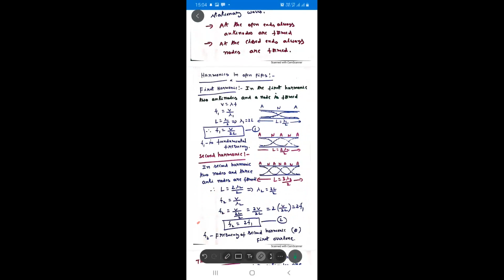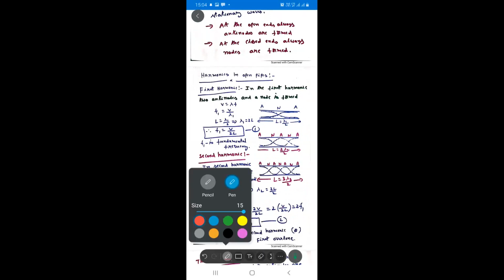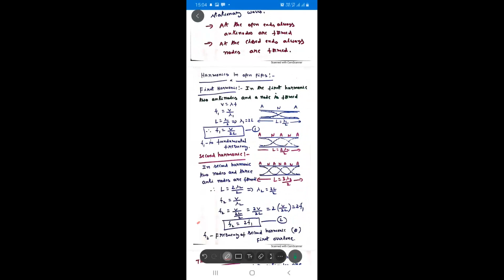Now see here the diagram of the third harmonic. In the third harmonic, how many nodes and antinodes are there? 1, 2, 3, 4 antinodes are there. 1, 2, 3 nodes are there. And what is the length of the pipe here in terms of wavelength?